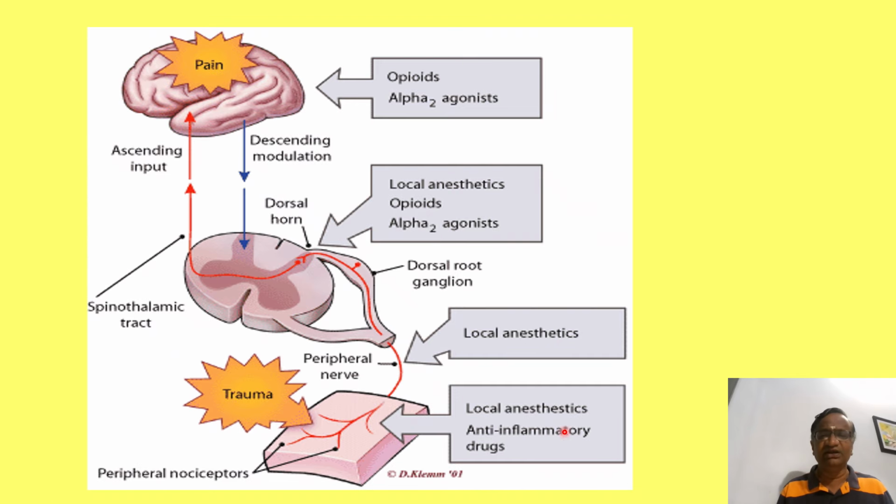Now we can see here, local, here the trauma is there. It goes through a peripheral nerve into the dorsal horn, goes to the opposite side into the thalamus and the brain. Now there are innumerable local anesthetics, anti-inflammatory drugs. Here local anesthetics, epidural, spinal, opioids, alpha agonist, everything, and here also alpha agonist, opioids, everything, and dexamethasone as anti-inflammatory drugs. And ketamine can act on the thalamocortical projection system, an NMDA antagonist.